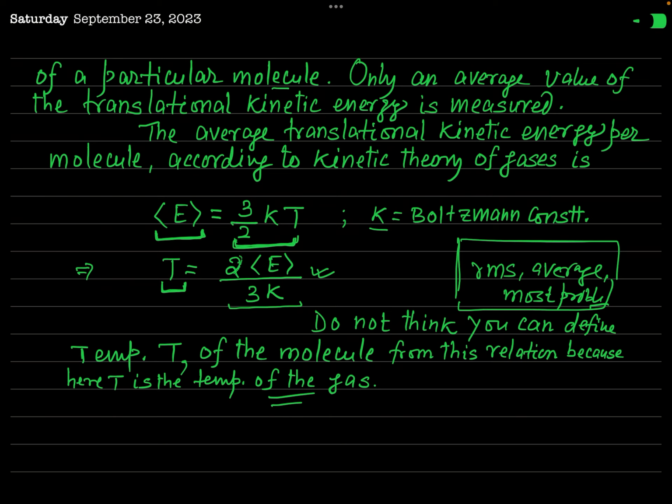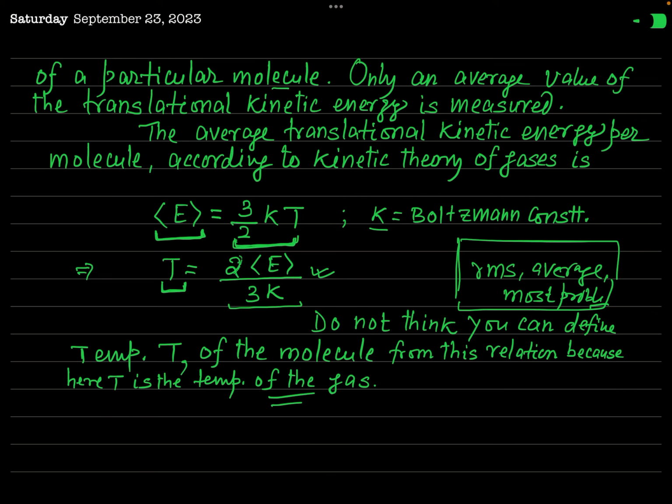So the temperature of different molecules should be different according to this definition, but that is not true, because temperature is not a quantity that is measured for a particular molecule. It is a quantity which is measured for a system as a whole, because it is a macroscopic property.